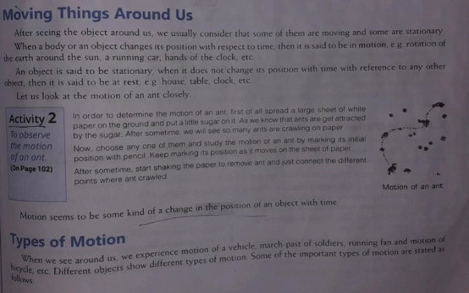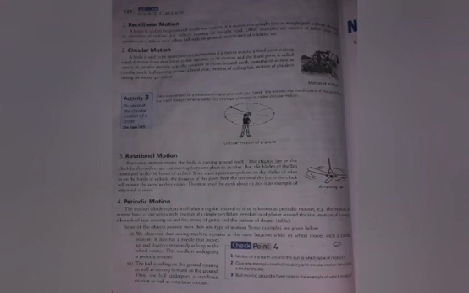Number 1, rectilinear motion. If a body moves in a straight line or a straight path without changing its direction of motion, it is said to be having rectilinear motion. For example, a car running on a straight road. Other examples are motion of a bullet when fired, a ball rolling on ground, march past of soldiers, etc.